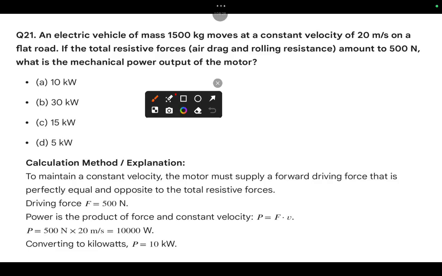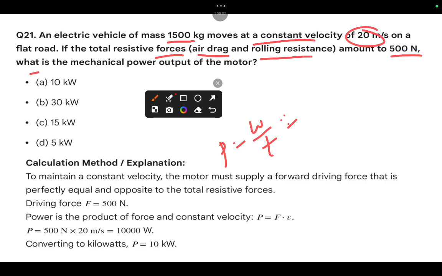Okay, 21. An electric vehicle of 1500 kg moves at a constant velocity 20 meter per second on a flat road. If the total resistive force, air drag and rolling resistance, amounts to 500 newtons, what is the mechanical power output? So again we go for the power output, that is P equal to W by T. Okay, clear? Let me go the same way. So given data is what? That is what we have. We can go with the formula P equal to mgh by T, P equal to Fv.